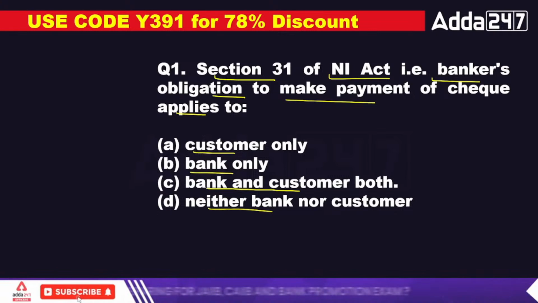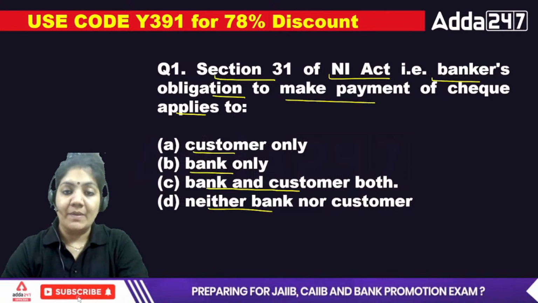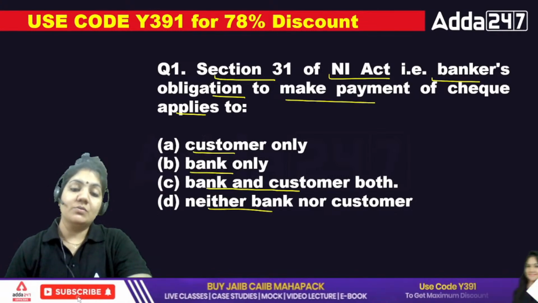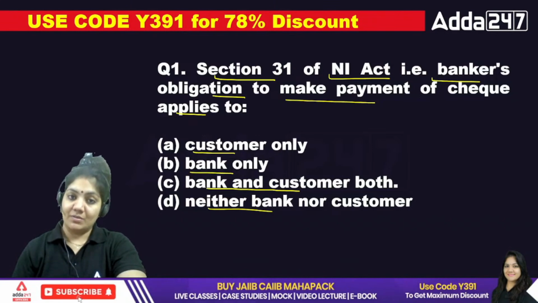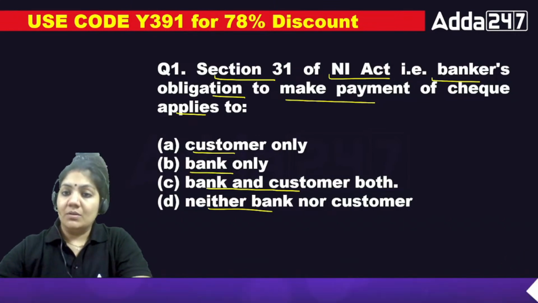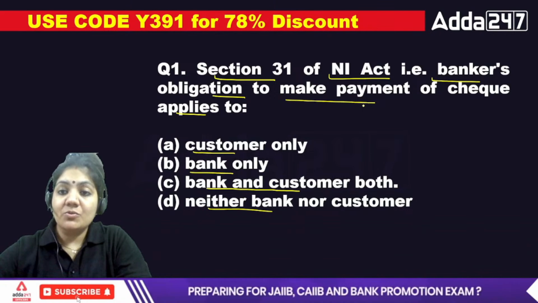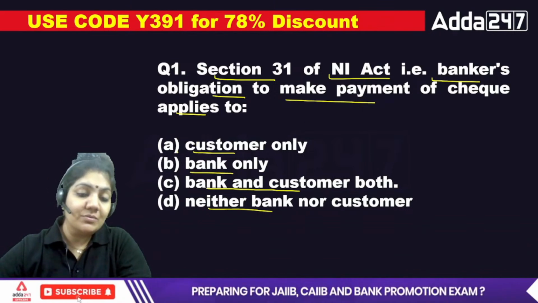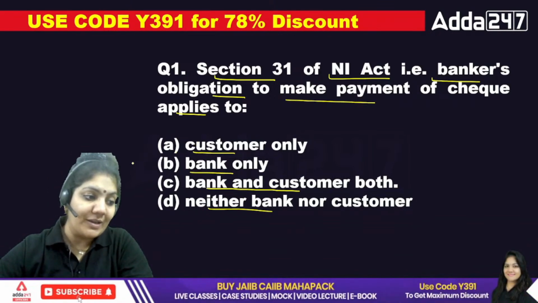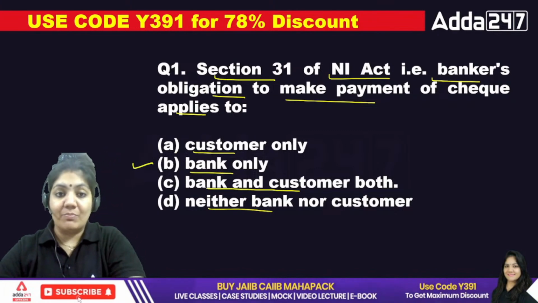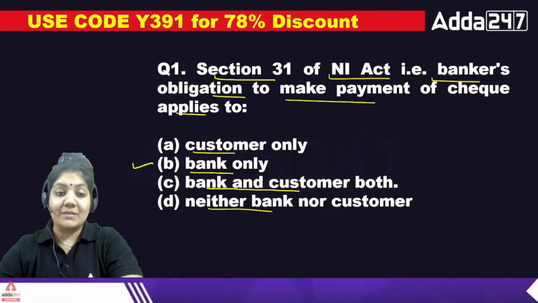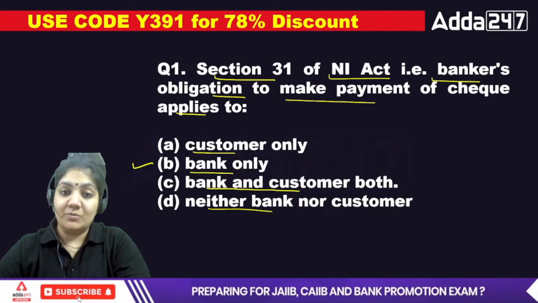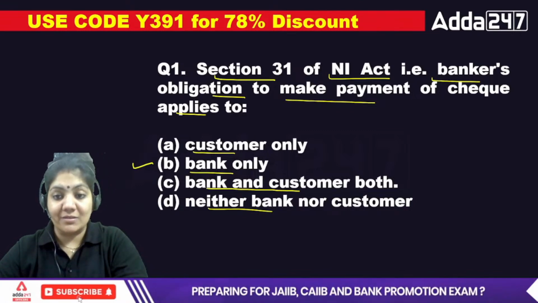Yes class, what is the exact answer of this one? You don't have to remember Section 31, but the banker's obligation to make payment of a check applies, obviously, only and only to the bank, because the bank is the drawee, the only authority, and they have to pay the customer. So bank is the right answer.